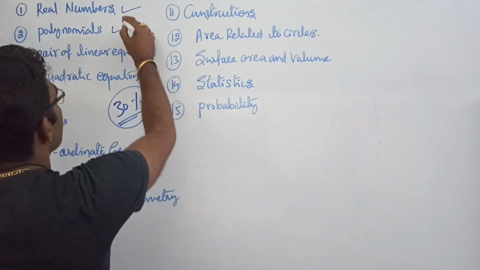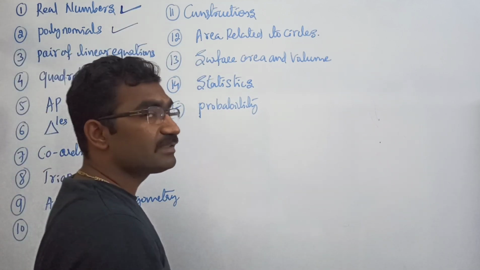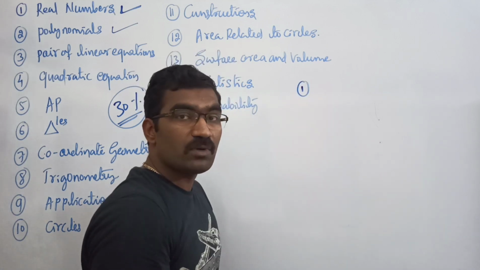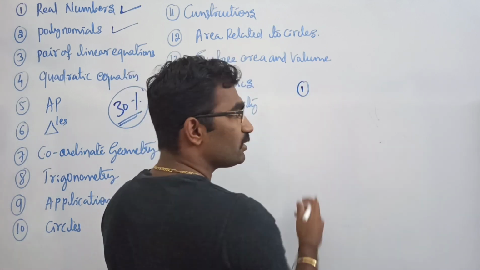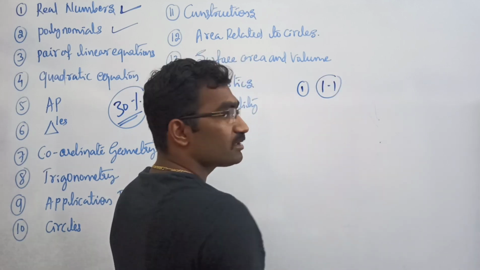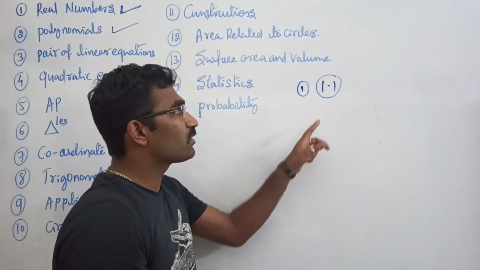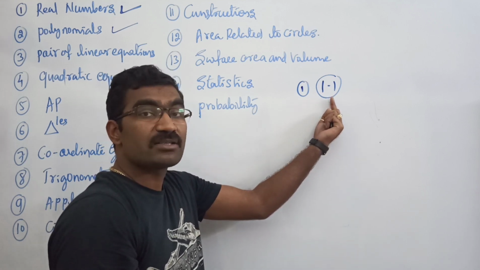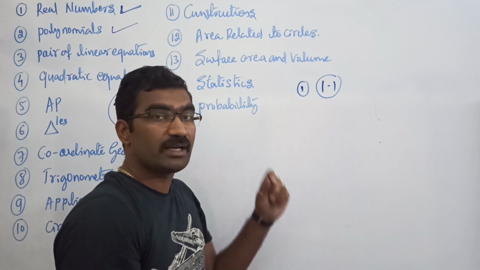You can see that the first chapter in mathematics is real numbers. In the first chapter, they have removed Euclid's division lemma, which covers exercise 1.1. So there is no need to solve exercise 1.1 and the examples solved based on Euclid's division lemma.